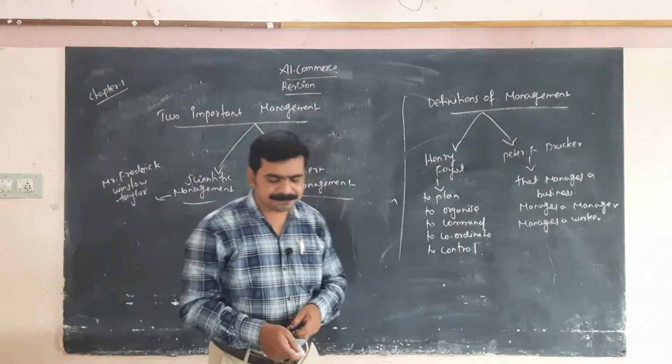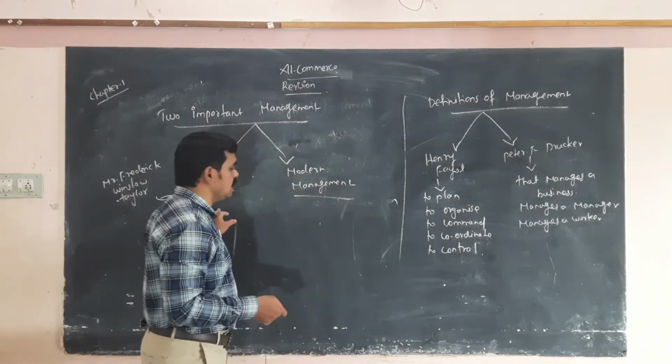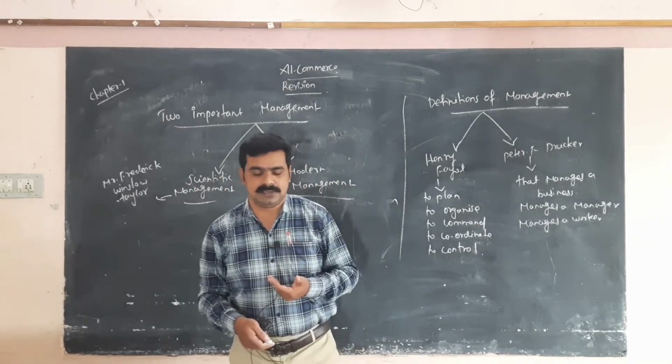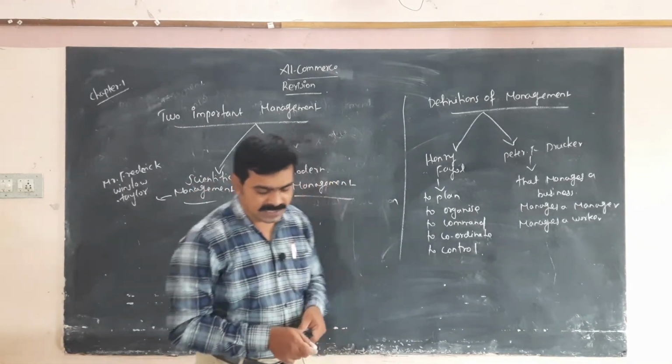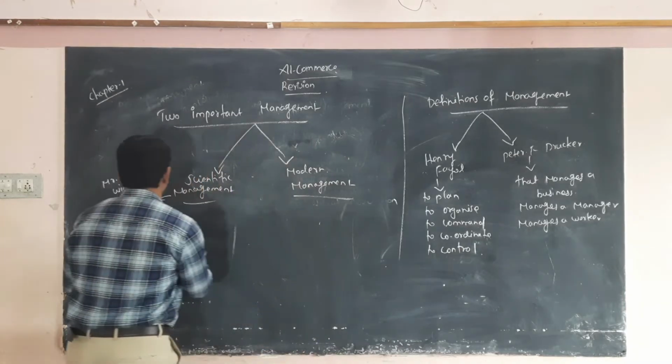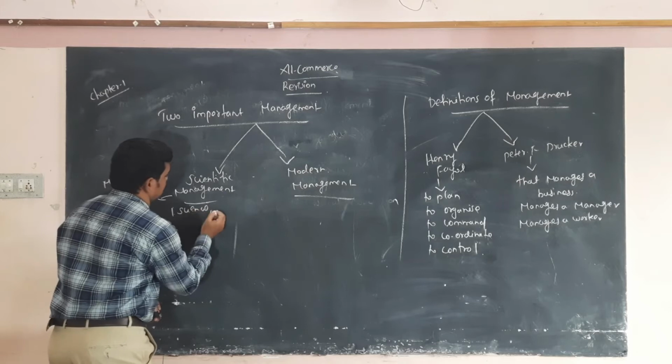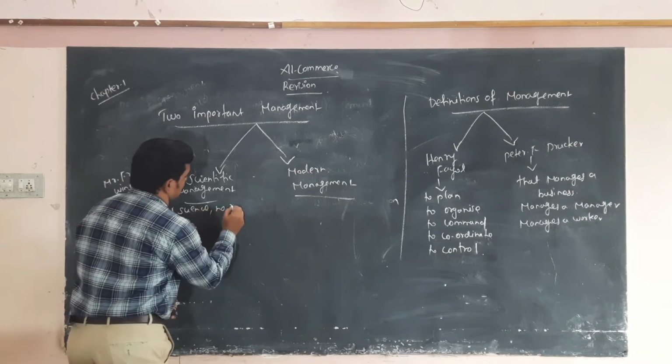Here the principles of scientific management were proposed by Taylor. The first one is science, not rule of thumb.